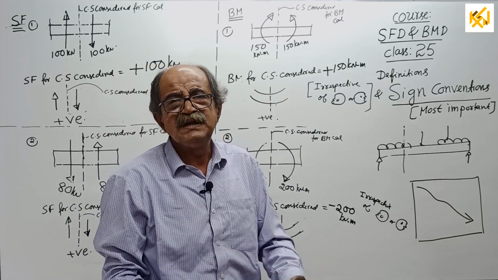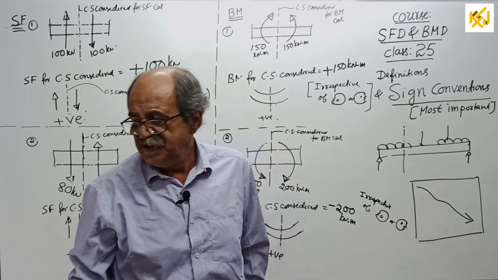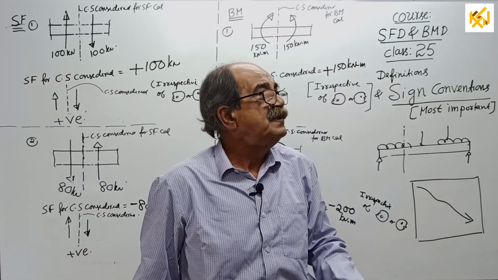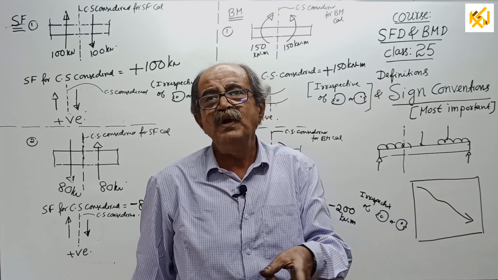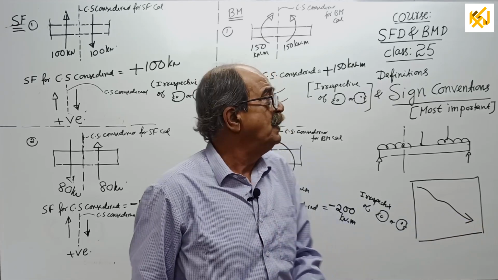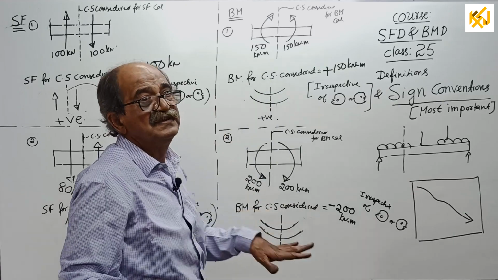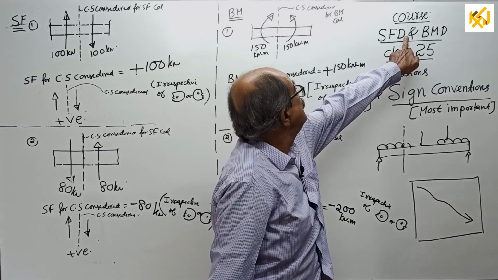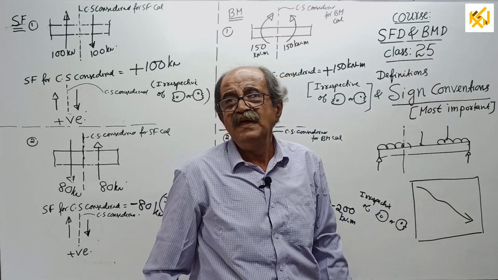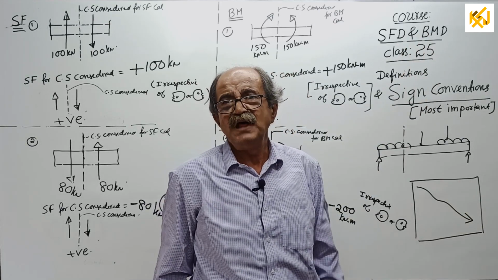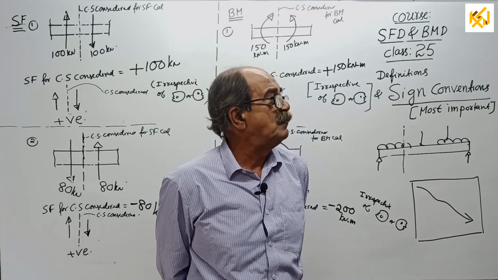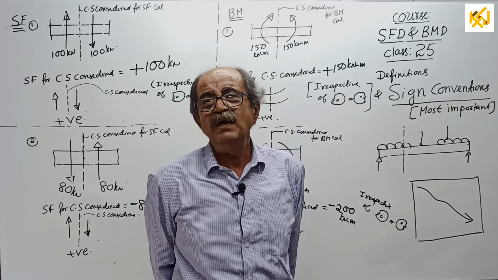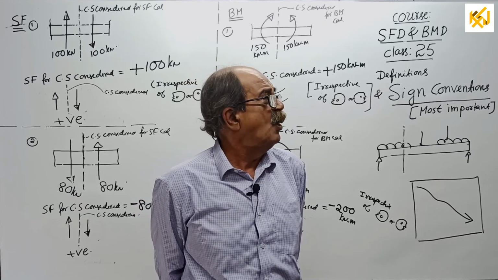Now, lastly, I will conclude today's class. Next class, the same example I took last time, I will calculate BM and SF with sign convention. Immediately after that, diagrams will start coming, that is SFD and BMD. We will start one by one in systematic order. Of course, before that there will be some relations in between, which I will tell when the time comes, not in the beginning.